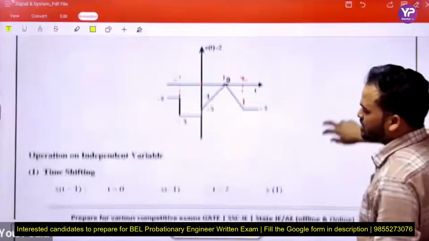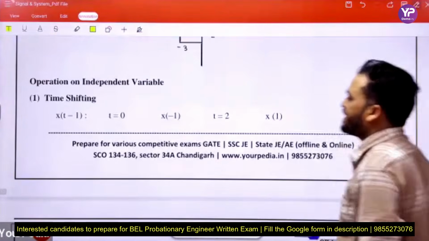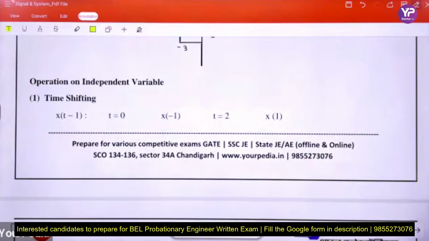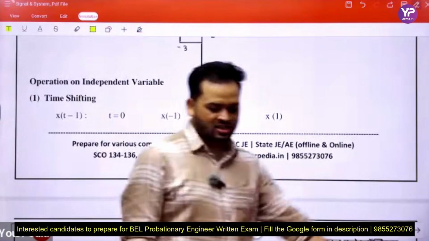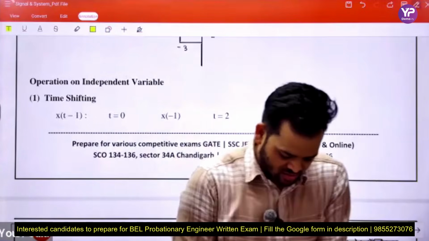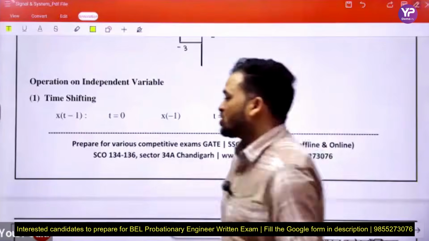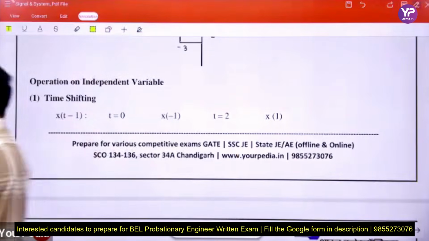See, in a similar way, now the operation on the independent variable. Operation on the independent variable we will discuss tomorrow, okay? Because of a health issue, today's class is only up to here, okay?